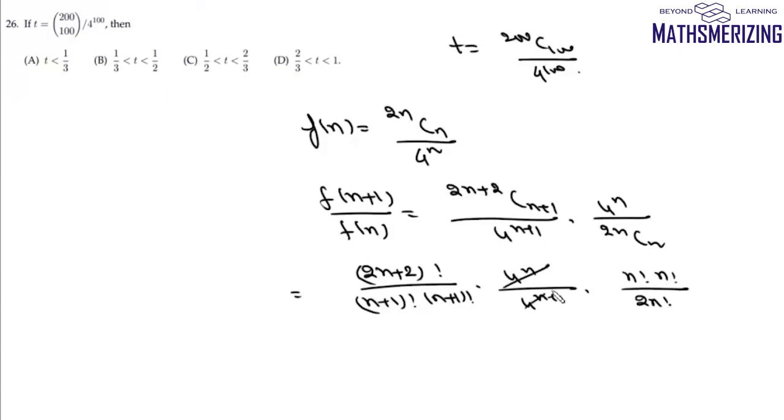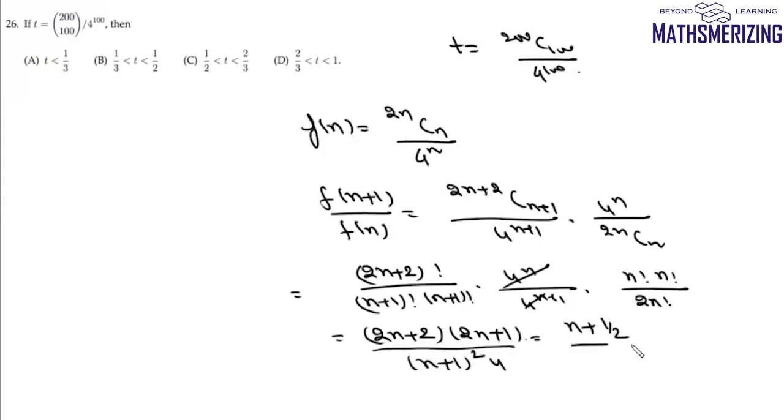Now here 4 to the power n will cancel. Now 2n plus 2 will be 2n plus 2 into 2n plus 1 upon, here it will be n plus 1 square upon 4. Now we'll take 2 common, so this 4 will cancel, n plus 1 will also cancel. We'll get this as n plus 1 by 2 upon n plus 1. Now we know that n plus 1 by 2 is less than n plus 1, so that means this is less than 1.